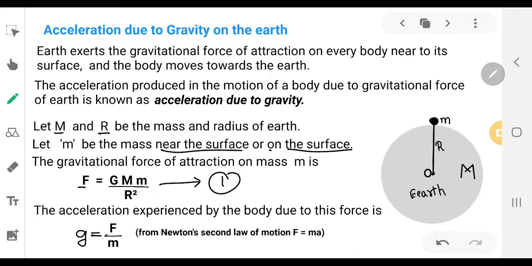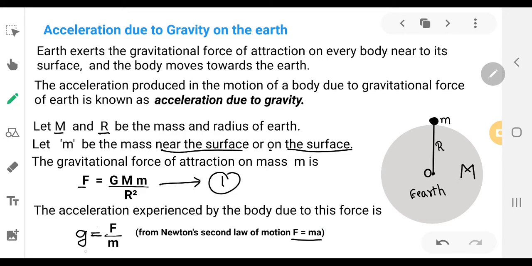Then, according to Newton's second law of motion, force is equal to mass into acceleration. If force is exerted on any object, that will be equal to the product of mass and the acceleration of the object.